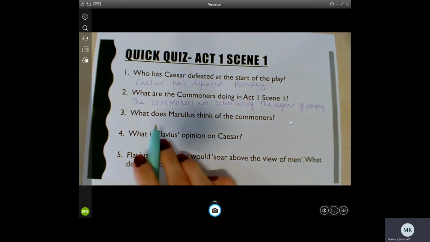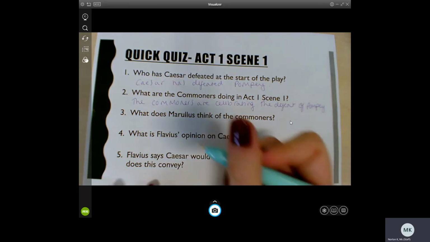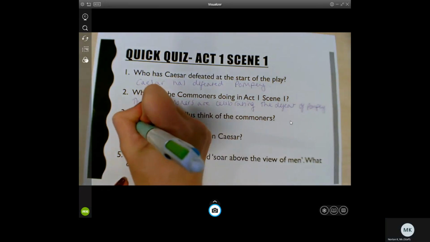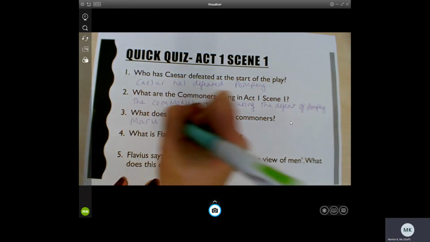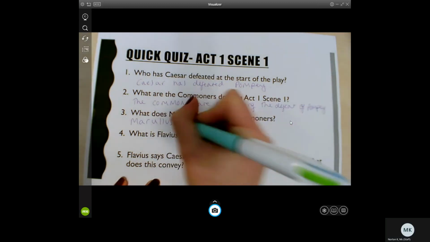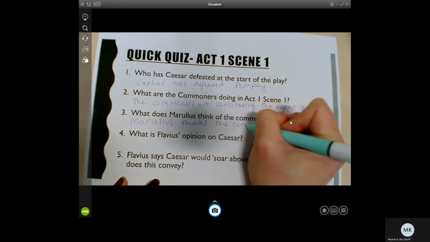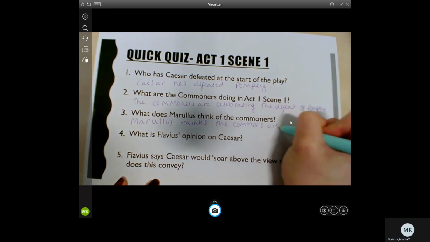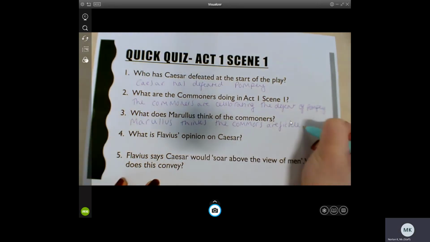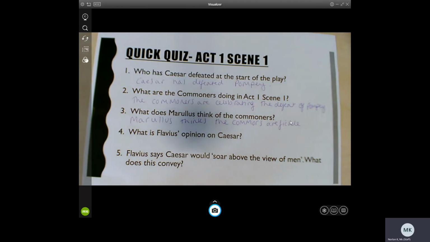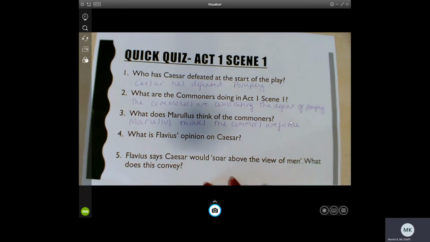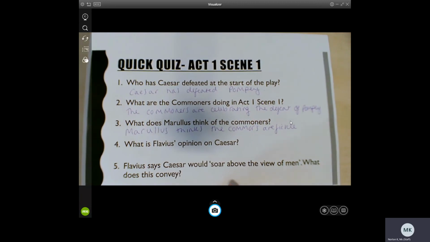And this actually is what Morellus is annoyed about. He thinks the commoners are fickle. This word fickle meaning they change their opinion all the time. He thinks they change their opinion too easily. He says of them, "Oh, you hard hearts, you cruel men of Rome." He says that you used to love Pompey, you used to celebrate him. Now look how you've turned so quickly.